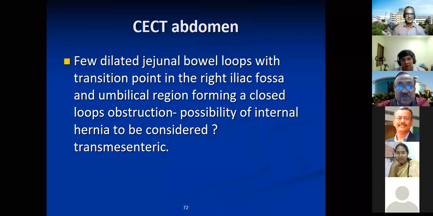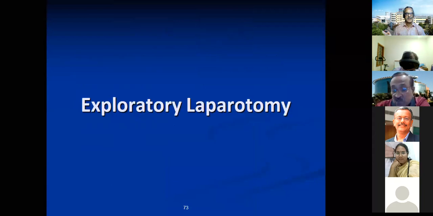That is their diagnosis. So transmesenteric hernia, internal hernia. Again, postgraduates go and read about the internal herniation. This is a transmesenteric. There's some fossa near the duodenojejunal flexure and also near the cecum. So just go and read about that. Sometimes, rarely, they will ask you. So we proceeded with the exploratory laparoscopy.